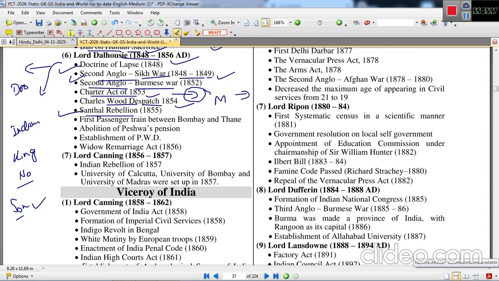Santhal rebellion took place in 1855 under the leadership of Sidhu and Kanhu. This was a most important tribal rebellion against the mighty power. First passenger train between Bombay and Thane in 1853.